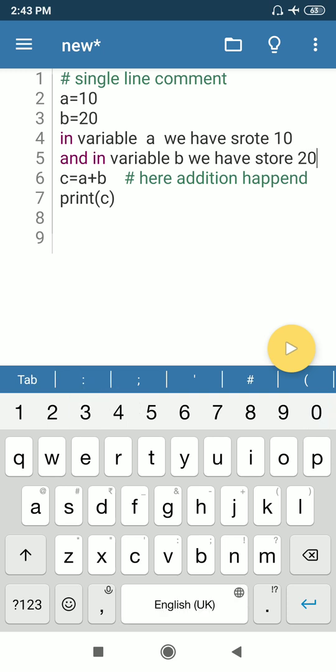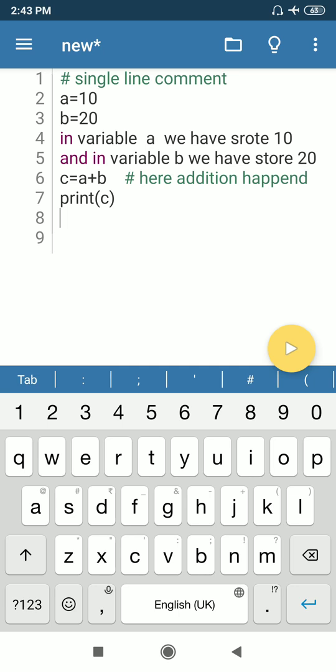Student, here you should write we have stored, but space is not there, that is why I have written store. So student, if you run these two extra lines, surely you will get an error, because line number 4 and line number 5 are not in the proper format of multiple line comment, so it is going to give you an error.